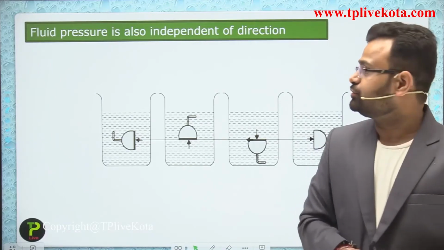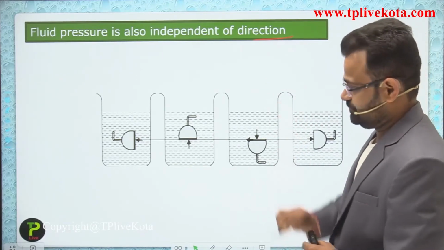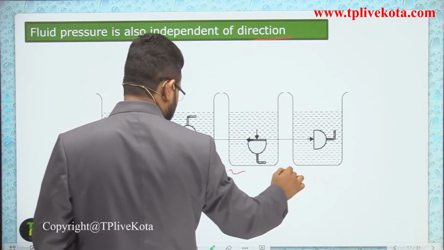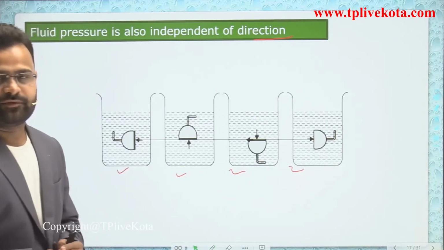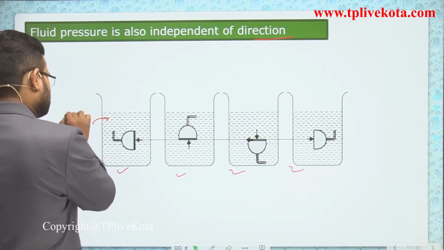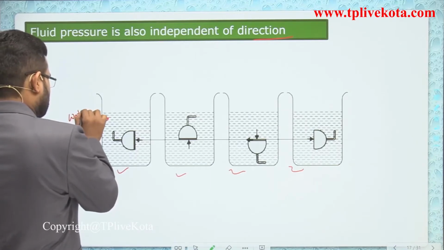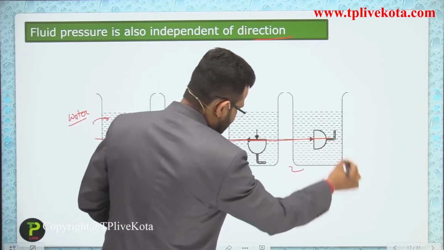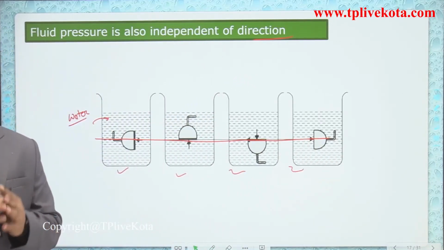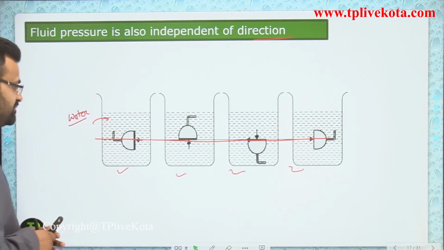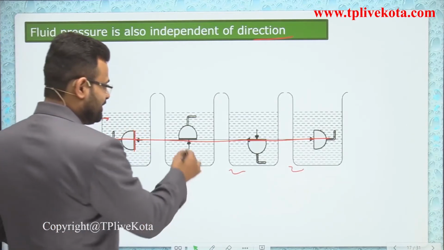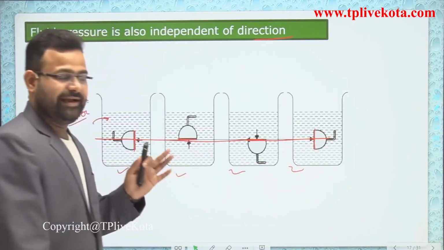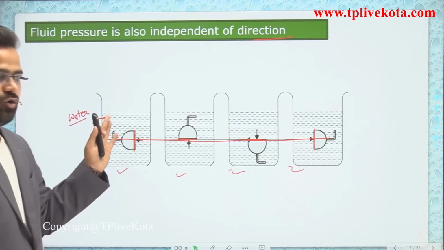Fluid pressure is also independent of direction. So we are using four containers, first, second, third and fourth. All are filled with the same liquid, we have filled water here. Now dear students, we assume the same height, where a line is already forming here, and measure the pressure in all directions. First one is the right hand direction, second downward, then upward, and that is the left hand. So we measure pressure at the same height in all containers.